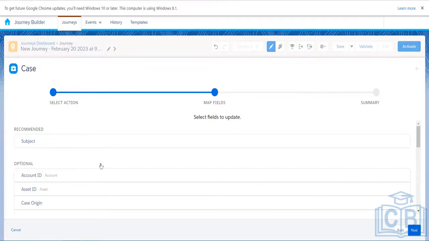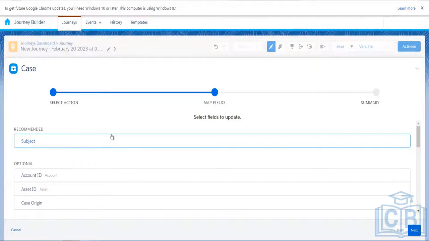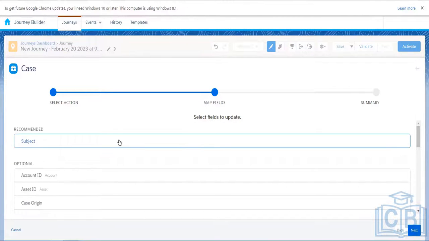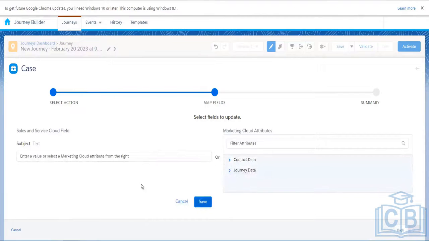Here, these are the fields. Nothing is required, nothing is mandatory. It is recommended that we populate the value of the Subject field. Apart from that, all these fields are optional. Let's say the subject would be feedback, or customer concern. Either we can type it over here, let's say customer concern.